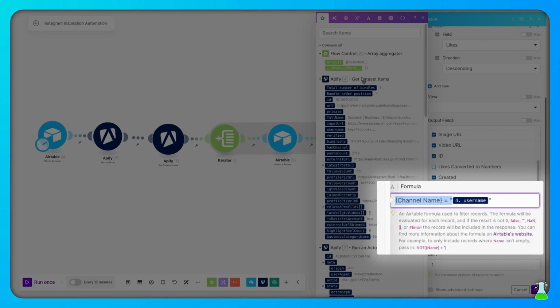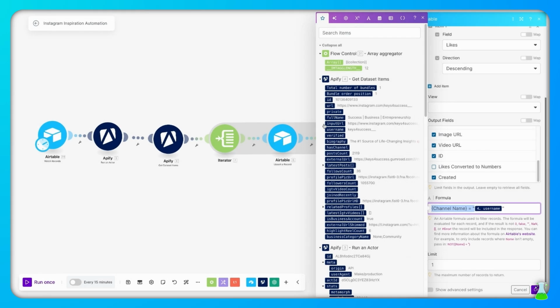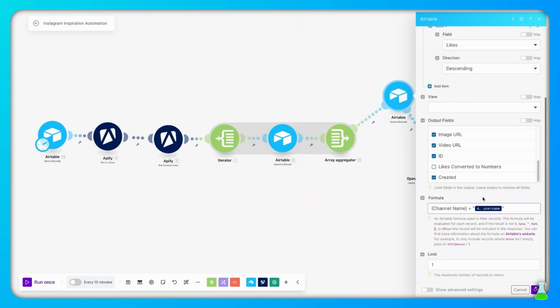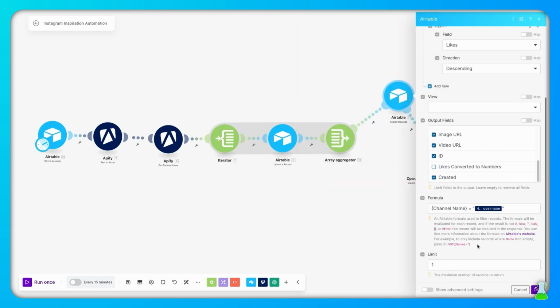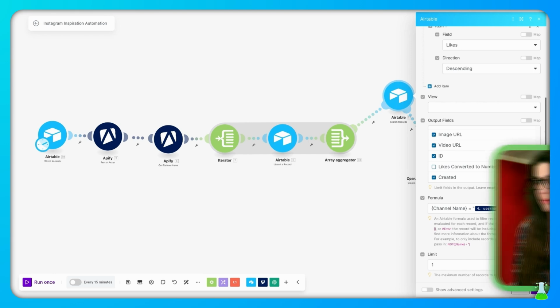And the second Apify is the get dataset items. So you select a username right here, and that gets plugged in. And then one of the most important parts of this is down here. We're going to change this limit to make sure it says 1, because we only want it to pull the top post, one top post for each channel that you have put into your Airtable. And then you're going to select OK.